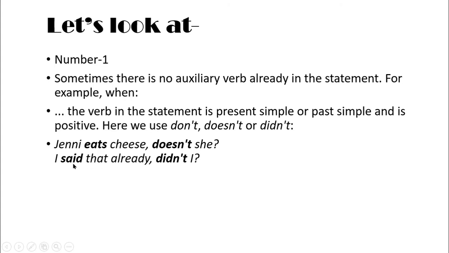So dear boys, here you can see that the sentence is written in past tense, past indefinite tense. And we all know that in past tense we use the auxiliary verb did. So as the sentence is in affirmative form, we have to write down a negative tag question. So we will write down didn't I? Next.